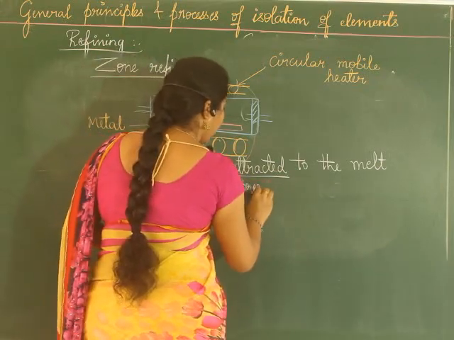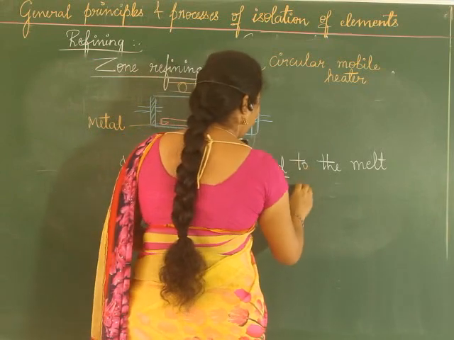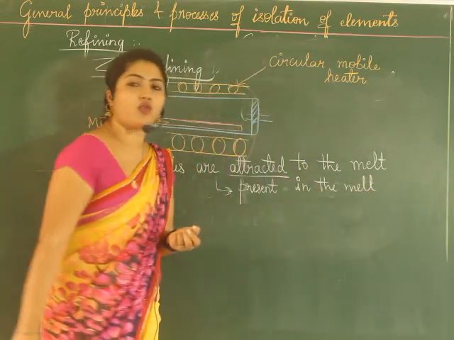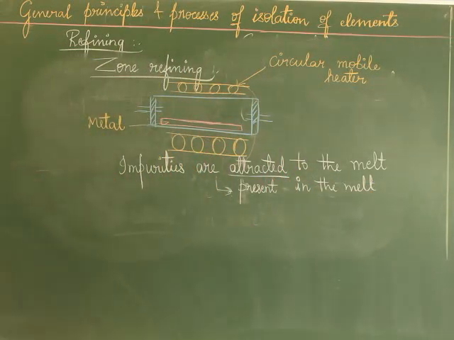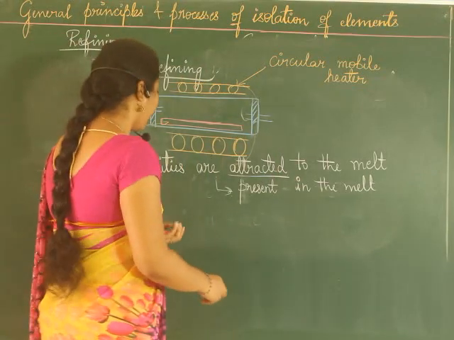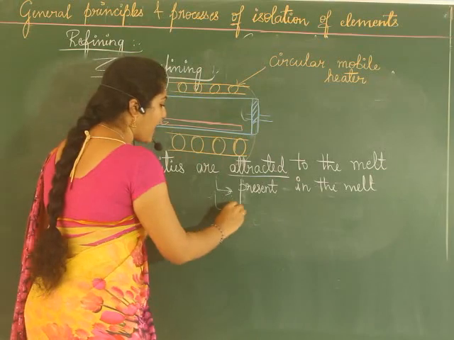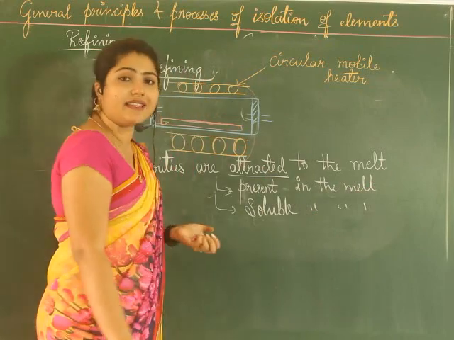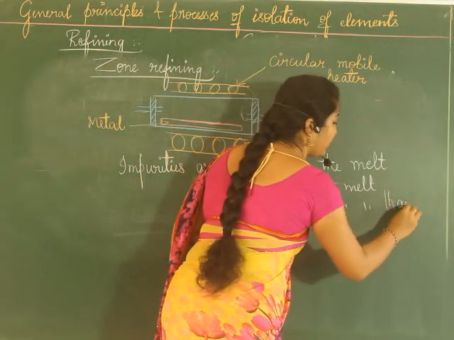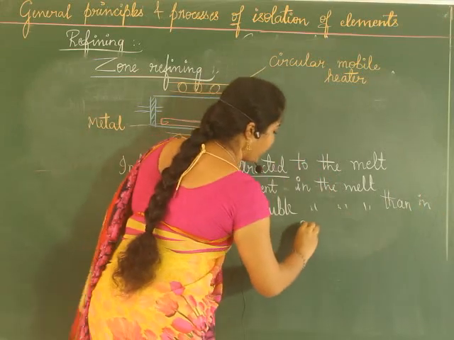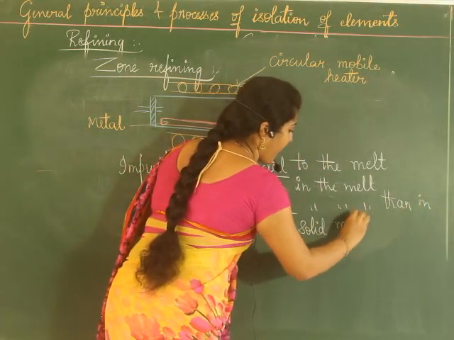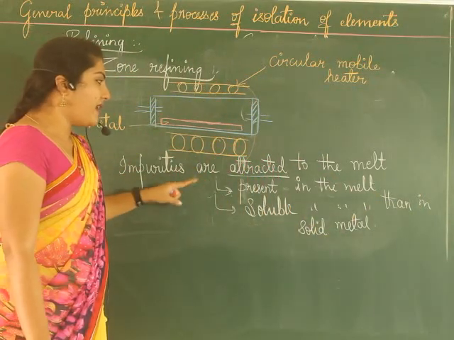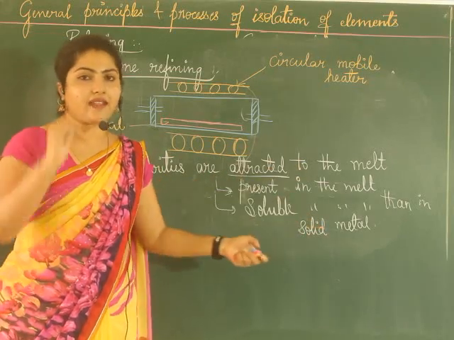present in the melt, or it has affinity towards the melt than in the solid metal. Or in other ways you can say impurities are soluble in the melt than in solid metal. Hope it's clear now. So the principle is that the impurities must be soluble in the melt than in solid metal.